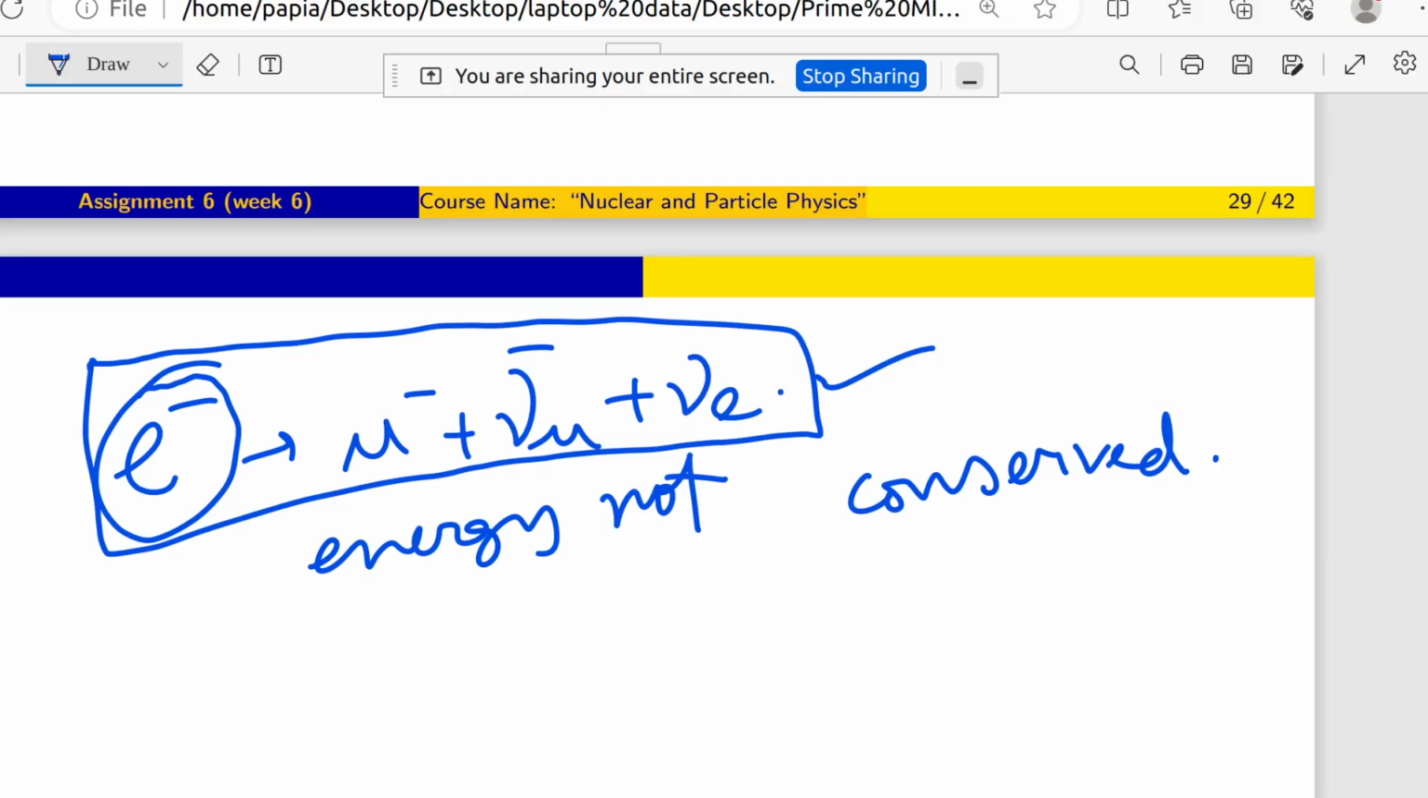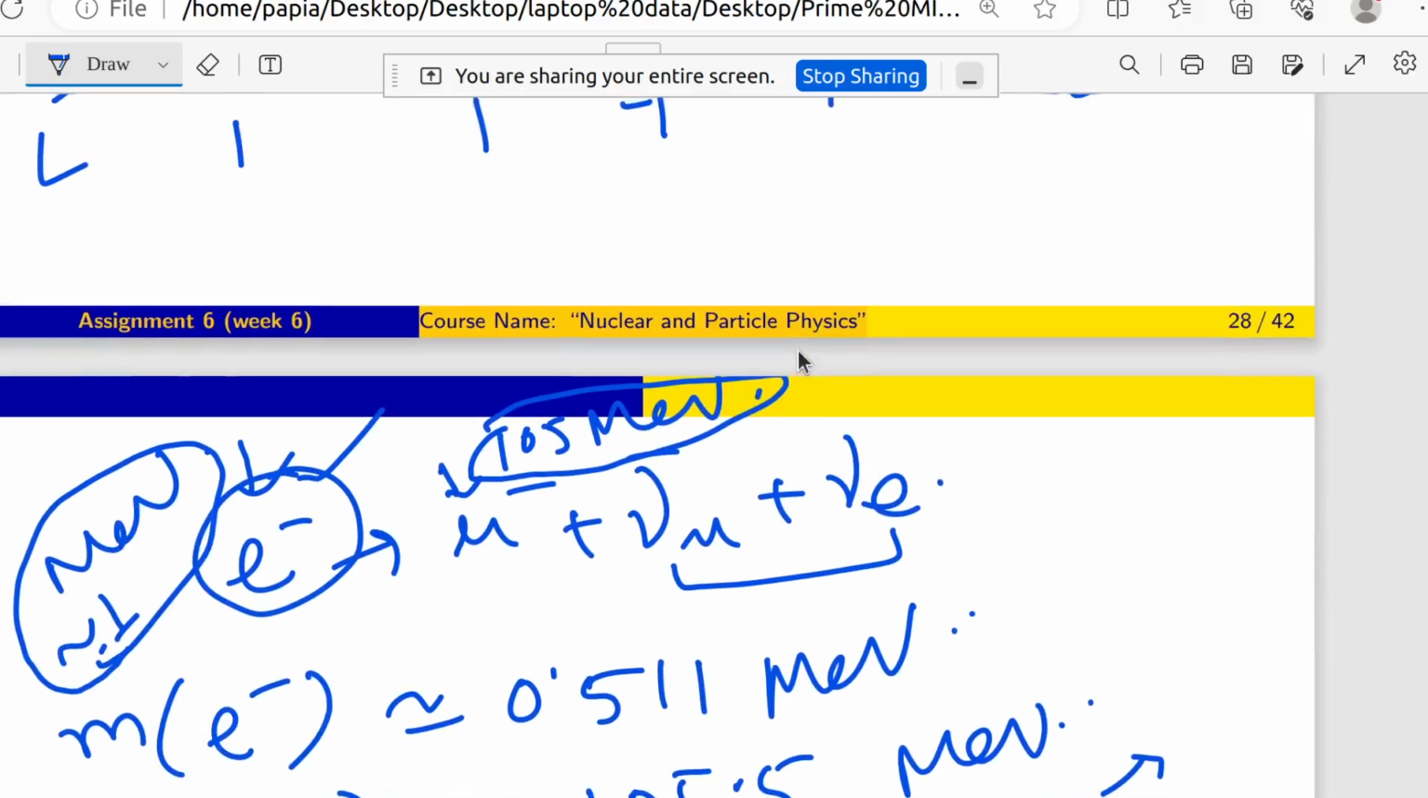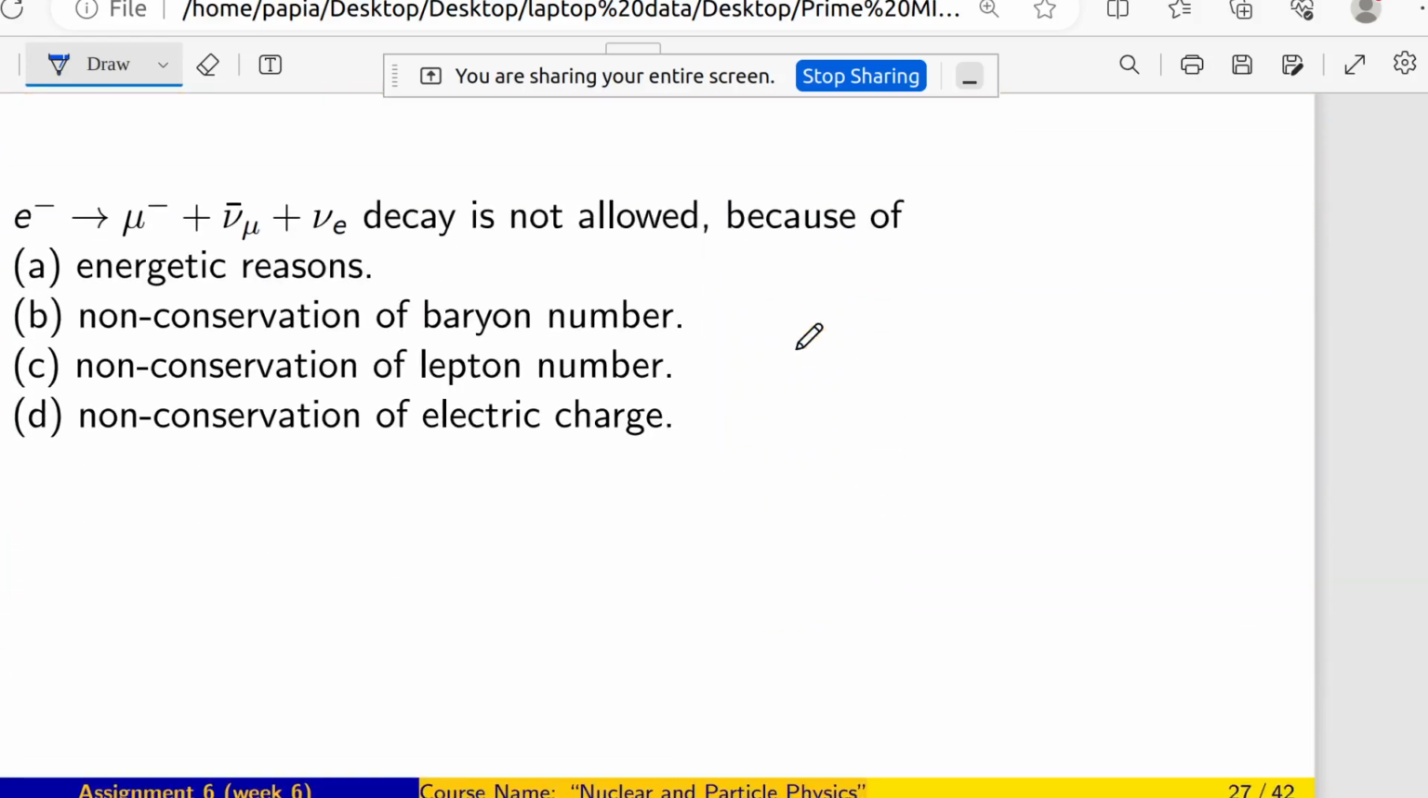So this type of expression will be possible only if we have a very high energetic electron decaying to mu minus, nu mu bar and nu e. But if it is at rest, that means there is no kinetic energy, only the energy from mass. At rest, that type of interaction is not possible because energy is not conserved in that case. So for that question, e minus going to pi minus, nu mu bar plus nu e decay is not allowed because of energetic reasons. This is the correct answer.